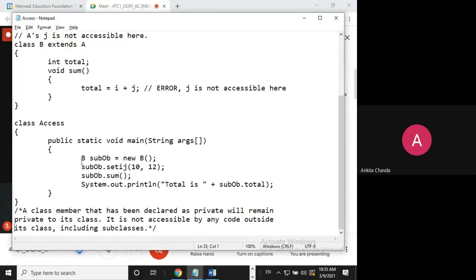And here we are creating our subclass object and we are trying to call our set ij. So set will be there, value of i will be 10, value of j will be 12. That is fine. But here in sum, there would be a problem because in void sum method, I have used j variable. So it won't simply execute, it will show you an error. Right? Compile error.